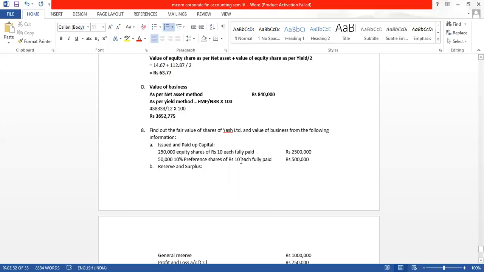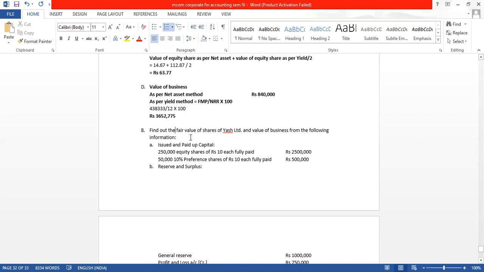So now we will do the next sum. Find out the fair value of shares of Yash Limited and value of business from the following information. So again we will have to find out the fair value.